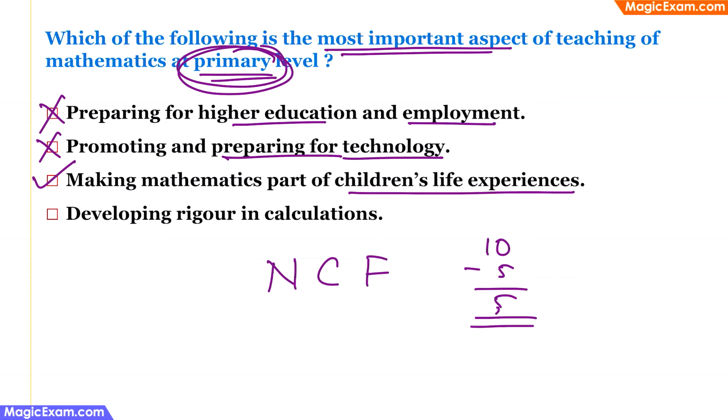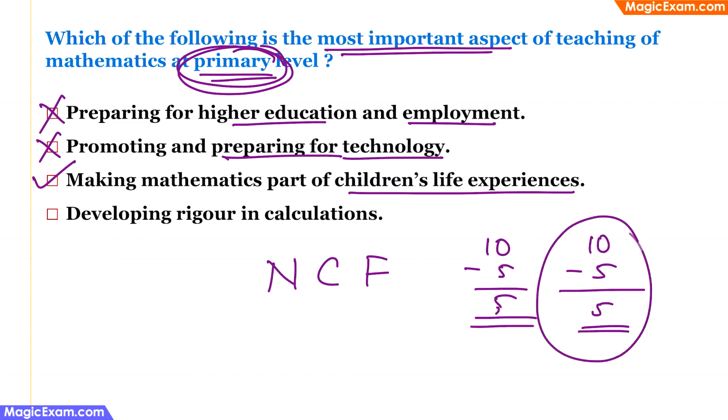But if you give them 10 rupees and send them to the market and if they buy something and the shopkeeper takes 5 rupees and gives them 5 rupees change, then this life experience where they have actually bought something with money, and they have understood the concept of money and the concept of subtraction and the concept of change. So this is what making mathematics part of life experience is all about.